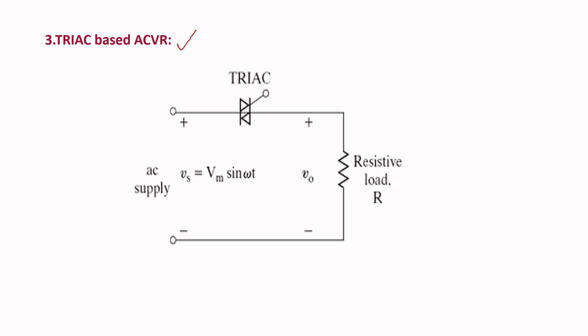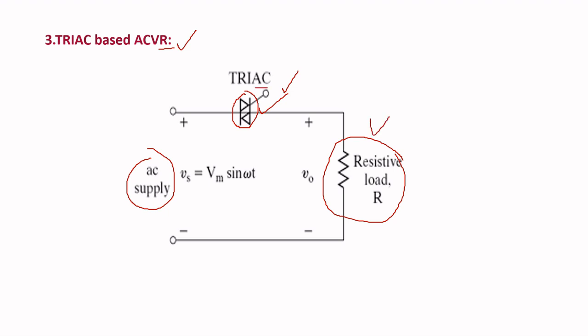Coming to the third configuration, that is triac based AC voltage regulator. This is the circuit diagram of triac based AC voltage regulator. In this, instead of connecting the two SCRs separately, we integrate the two SCRs and consider this integration as a single device. Here we apply the fixed AC voltage, and at the resistive load we get the variable AC voltage by using the triac in between load and source. This is about the different configurations of AC voltage regulators.